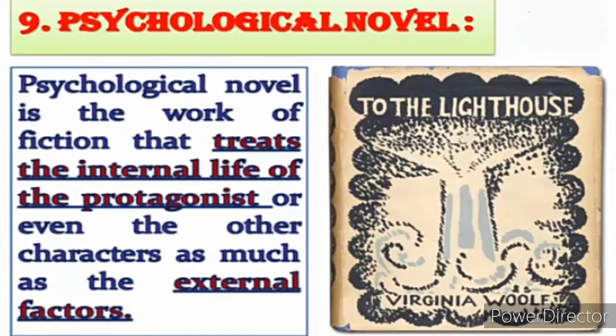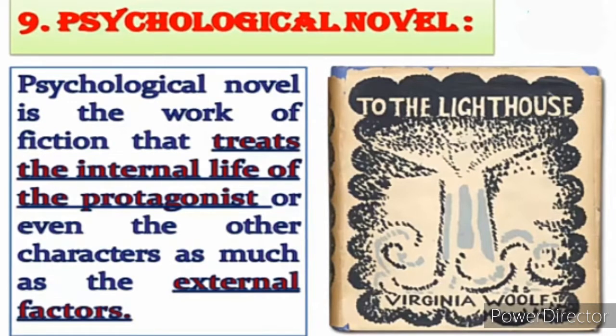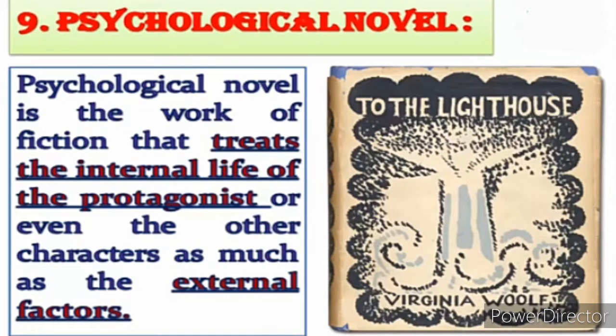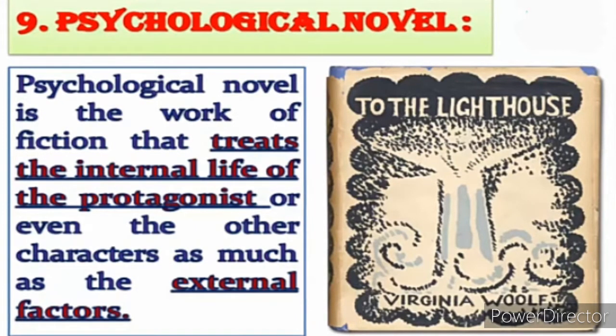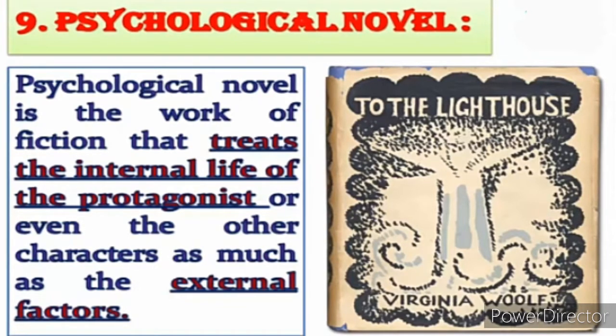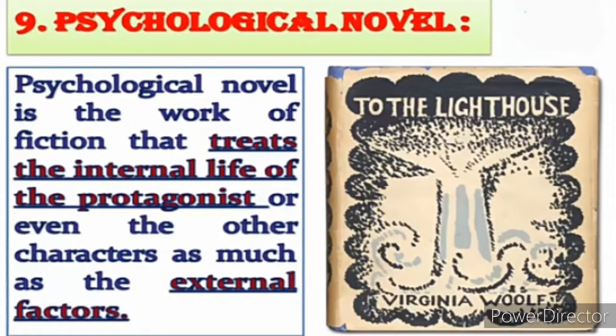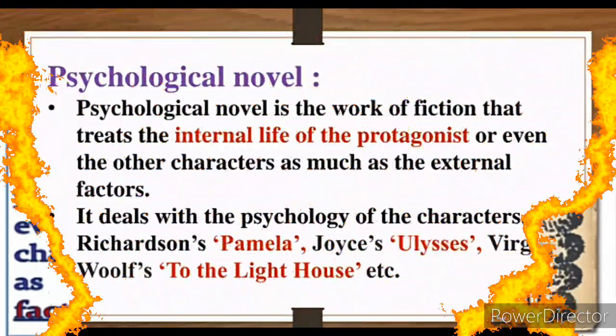Do you remember there are two types of conflict? One is the internal and the next one is the external conflict. He struggles with two things. He might have problems with himself or he might have problems with the outside world. Same way in a psychological novel, the main character has powerful emotions or feelings about himself or about the outside world.